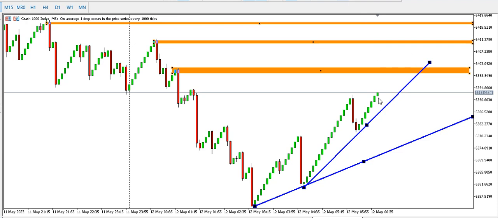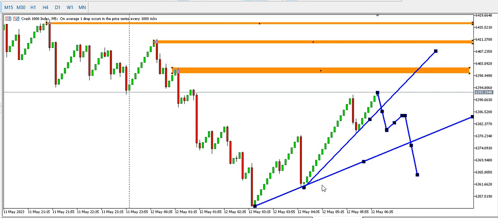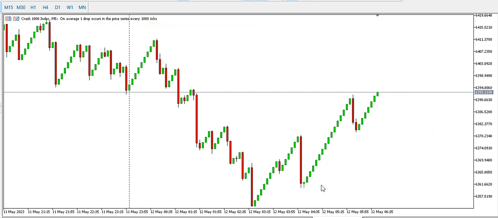If price is going to spike downwards, we have two descending trend lines. Price will spike down to break this. Okay, it will rise a bit and then spike downward again to break this descending trend line for price to target the zones below. Okay, so that's that for the 5 minutes.